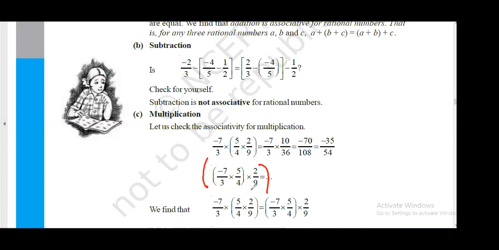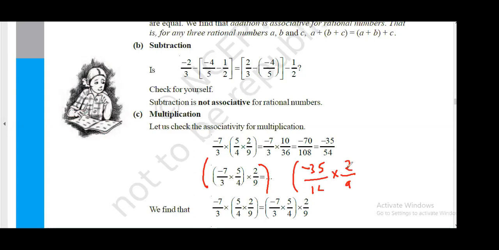Okay, see, all the fractions, all the rational numbers are just multiplied. So multiply the numerators and denominators. First we will do the bracket job. So minus 7 into 5, minus 35, divided by 3 into 4, 12, into 2 by 9.